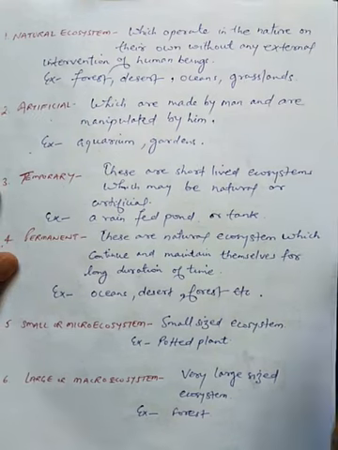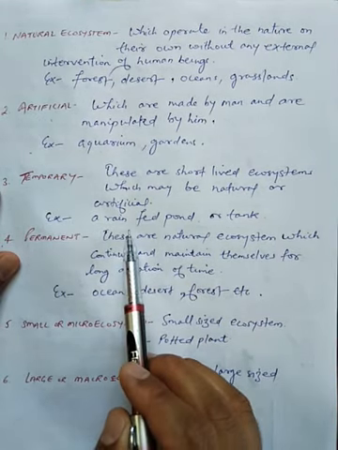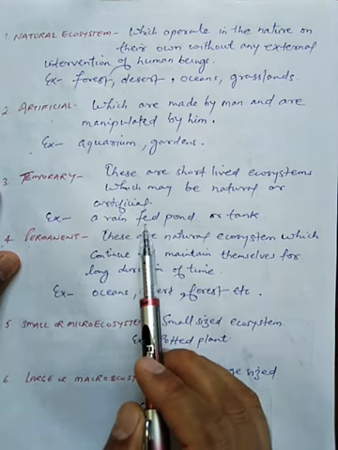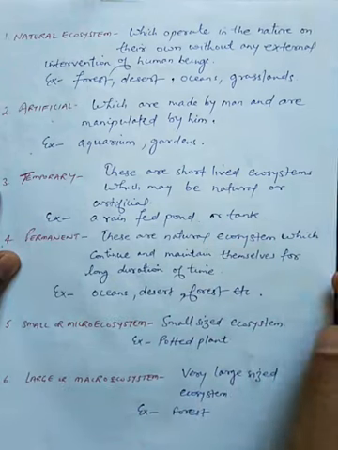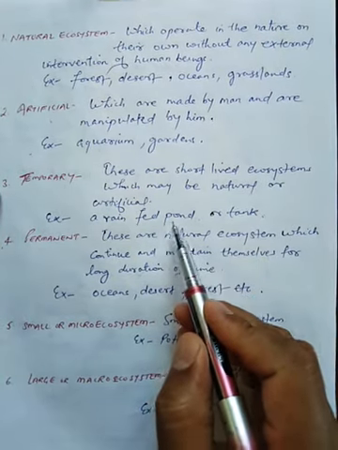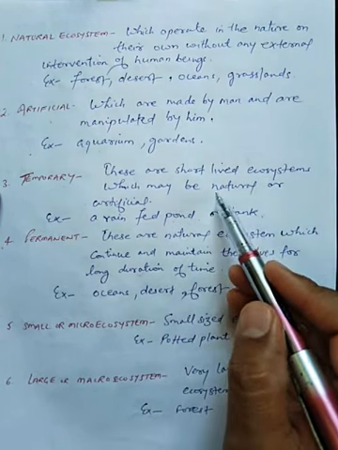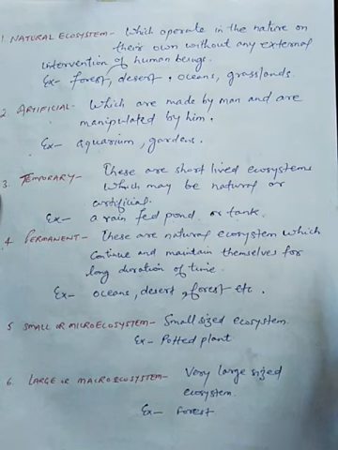Example is a rain-fed pond or tank. Whenever there is rain, only at that time the pond will be filled with water. So rain-fed pond is an example of natural, and tank is an example of artificial.